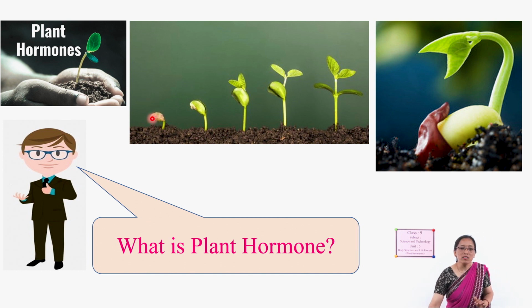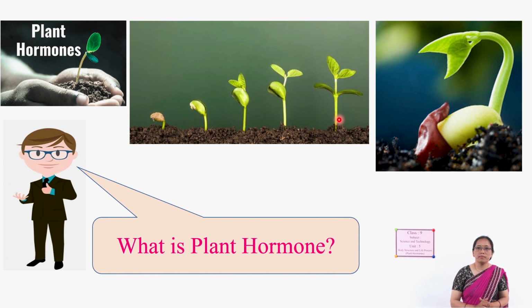Just think once, a small dormant seed, we just sow in the soil, it starts to germinate. After germinating, it continuously grows and develops into a small plantlet. How is it possible? What changes occur there?